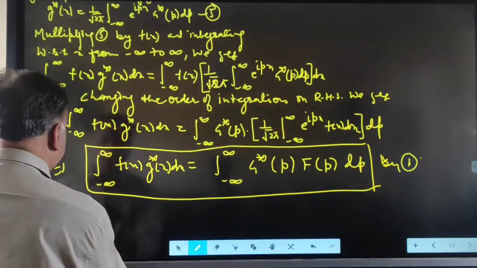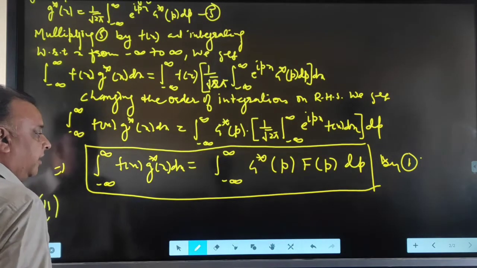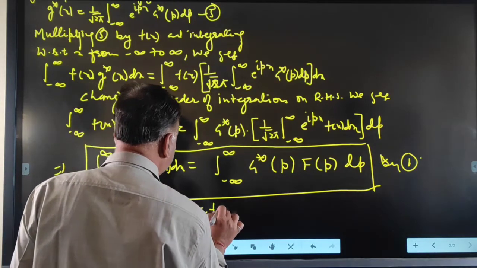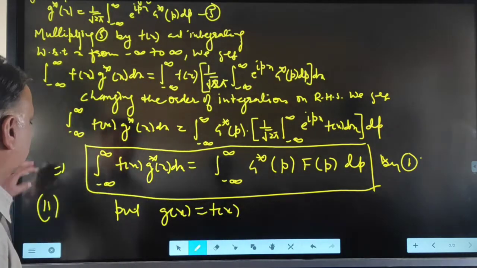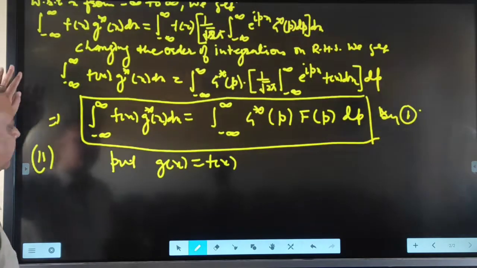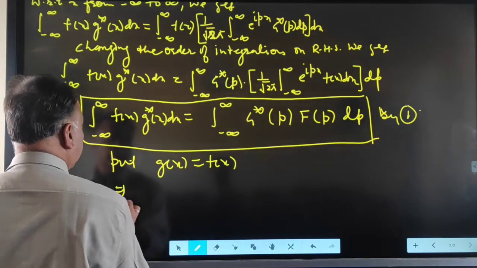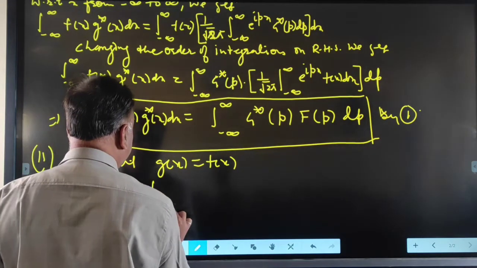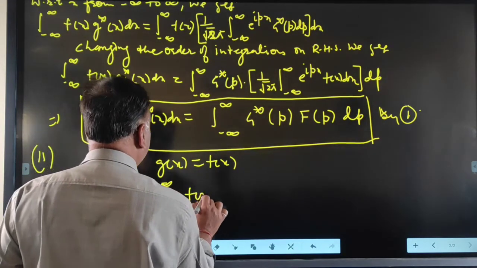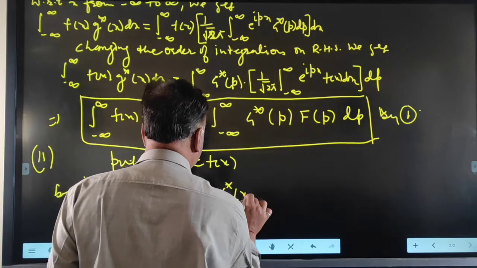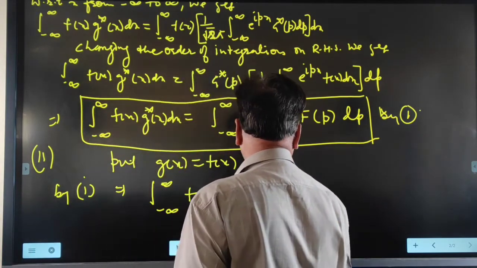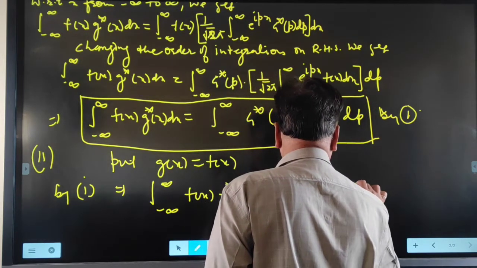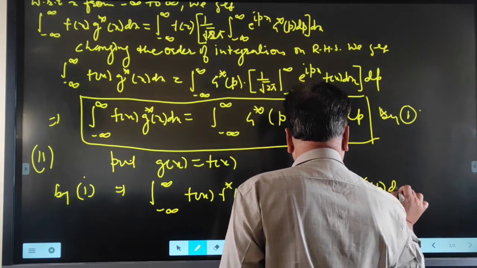Now for the second result, if we put g(x) equal to f(x), then by the first result we get the integral from minus infinity to infinity of f(x) into f star(x) dx is equal to the integral of f(p) into f star(p) dp.